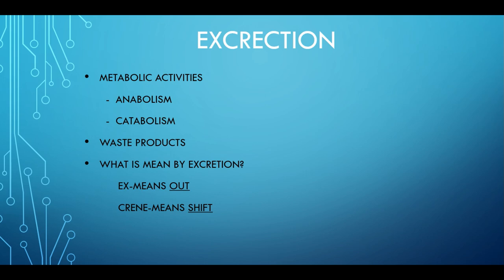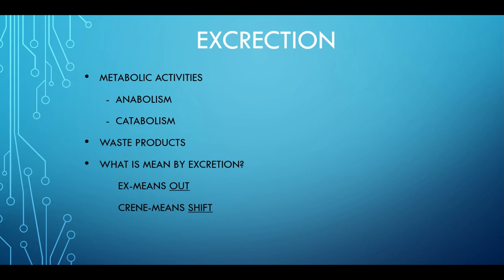In order to produce energy, they perform certain activities which are called metabolic activities. These metabolic activities are again divided into two kinds, anabolism and catabolism. What is meant by anabolism?